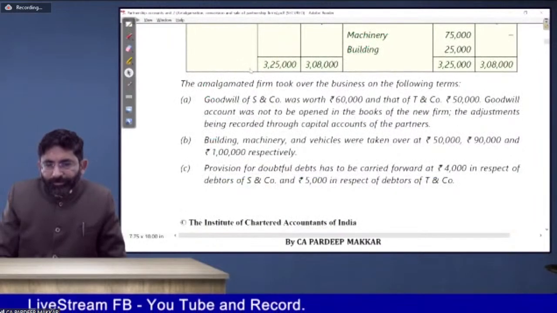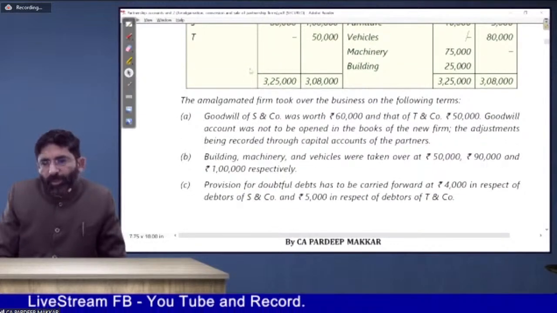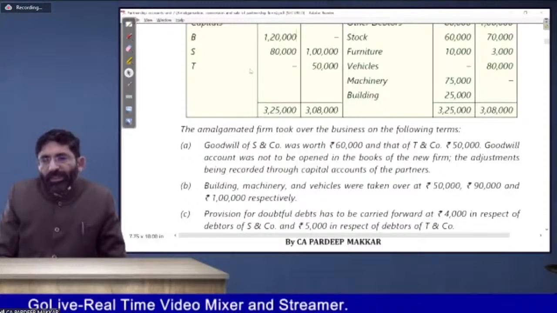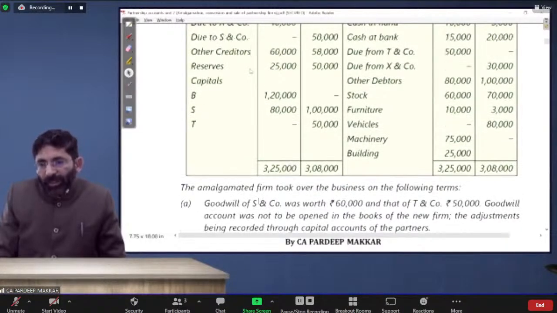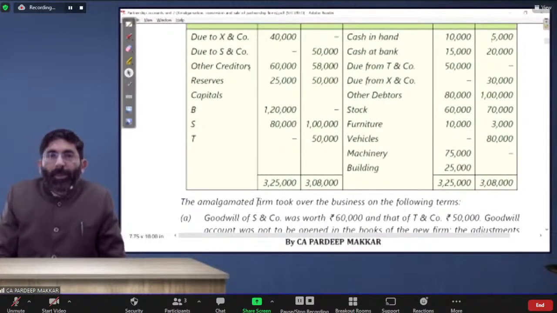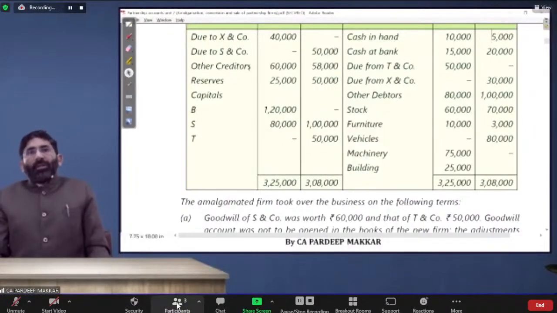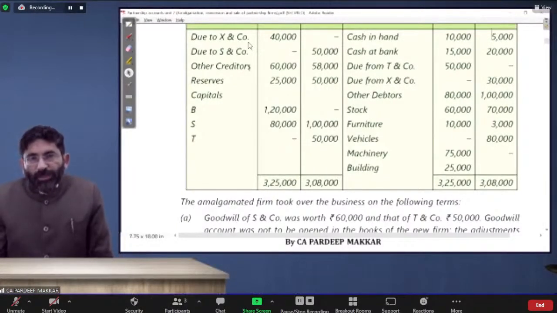See, the concept is very simple. Whenever there is a profit, the revaluation account will be debited and the partners credited, and whenever there is a loss, the revaluation account will be debited, because revaluation is a simple nominal account.